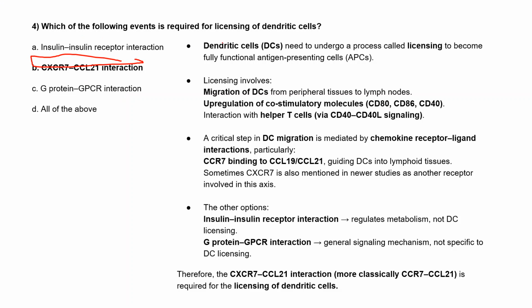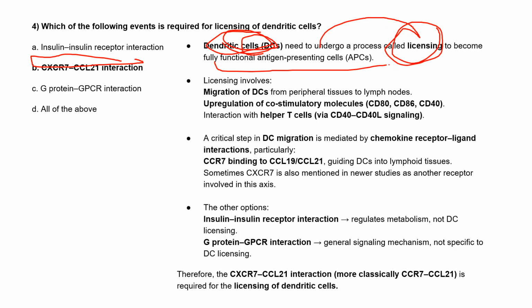What are these dendritic cells? These are the APCs, that is antigen presenting cells, which present the antigens to our body so that it knows they are foreign materials which can damage our body. So to eliminate that, we need this licensing. They have to undergo a process called licensing so that they can become fully functional APCs, that is mature. During this licensing, there are events involved.